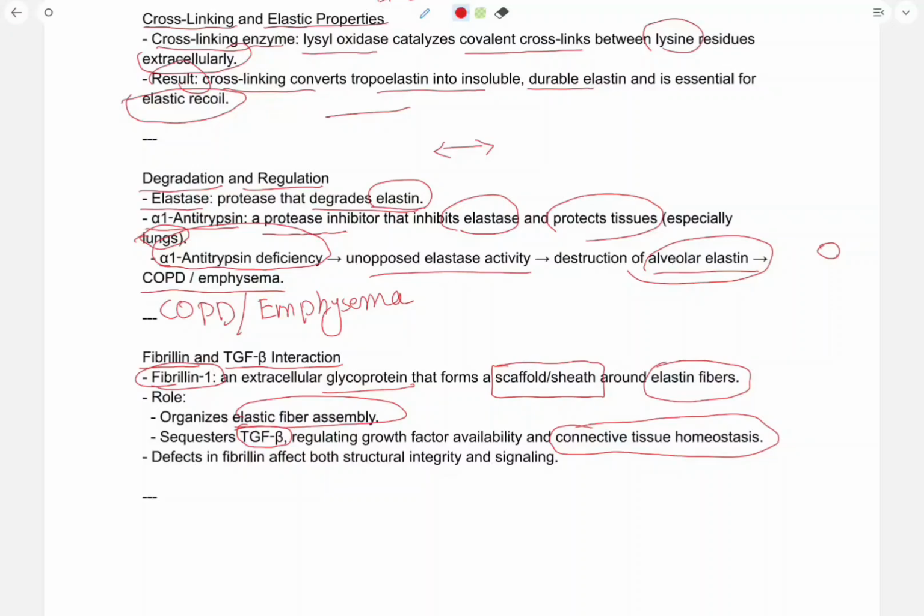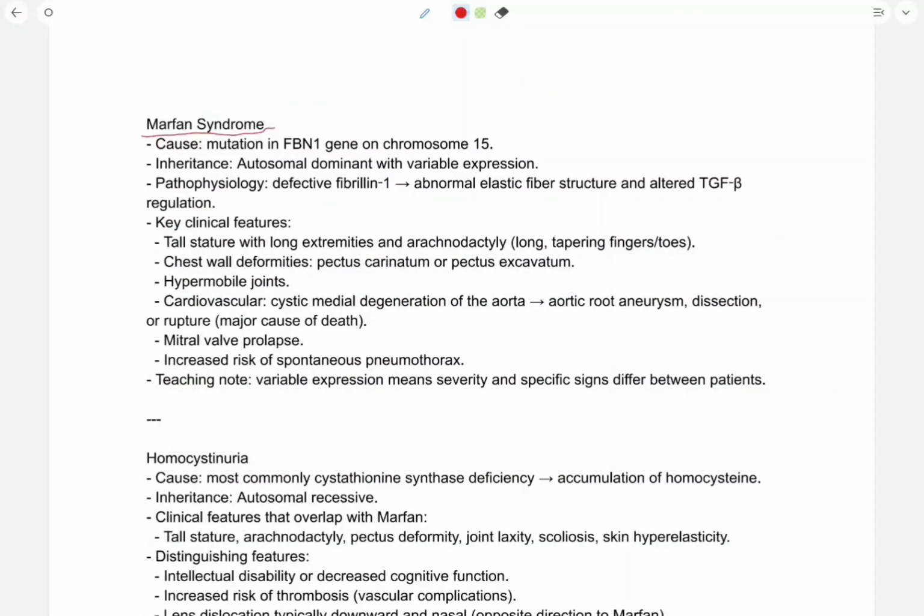Defects in fibrillin affect both structural integrity and signaling. Now we will discuss Marfan syndrome. Marfan syndrome is caused by a mutation in the FBN1 gene on chromosome 15. Inheritance: Marfan syndrome is autosomal dominant with variable expression.